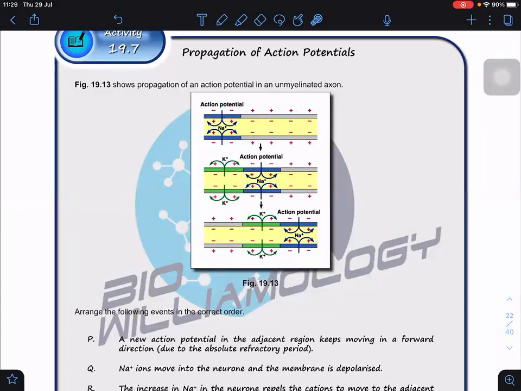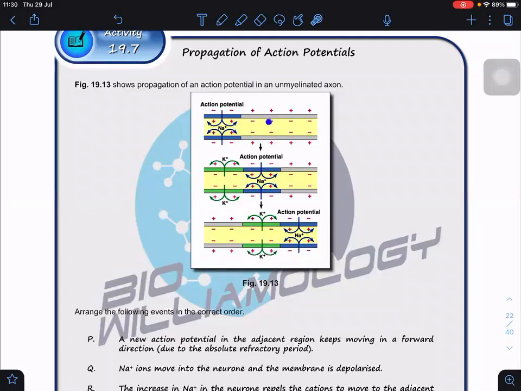Because an action potential is characterized by rapid depolarization followed by repolarization. When sodium ions enter this region, there is a rapid influx, a lot of sodium ions enter. Sodium ions are positive, so they repel each other. When they repel each other, some of the sodium ions enter the second region of the neuron.